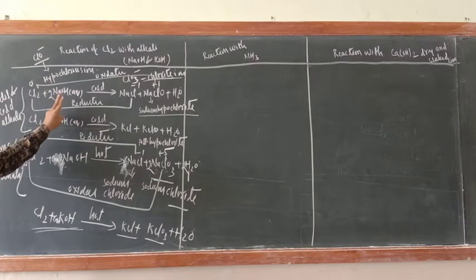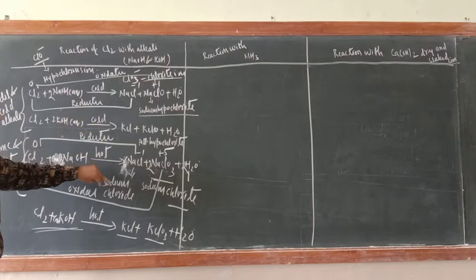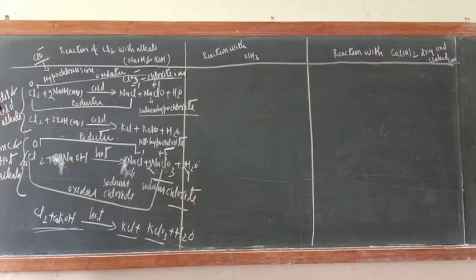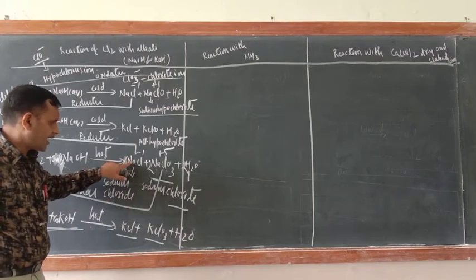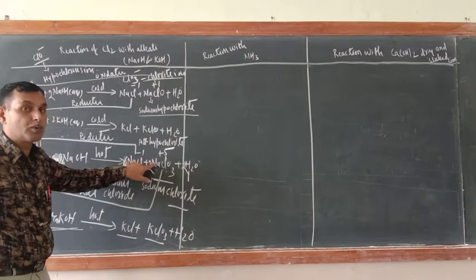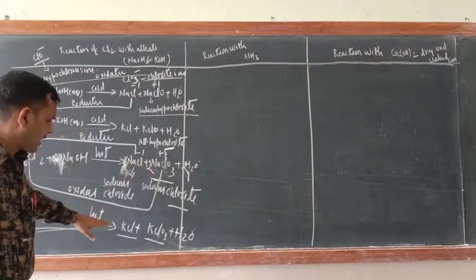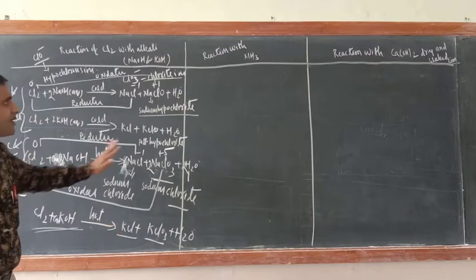With cold and dilute, the product is either sodium hypochlorite or potassium hypochlorite, in addition to the NaCl. But if it is hot and concentrate, the product is sodium chloride or potassium chloride, along with the chlorate. Okay, that is the case.